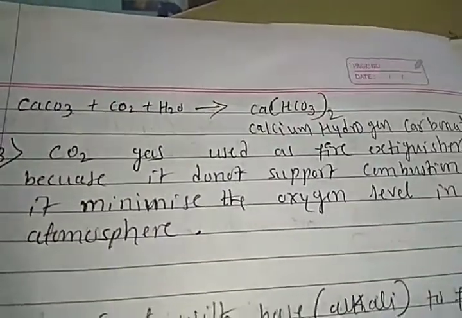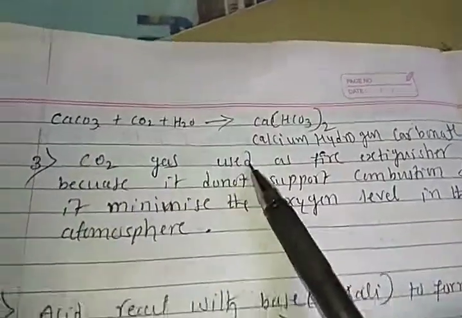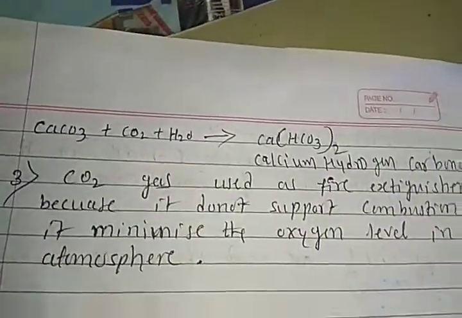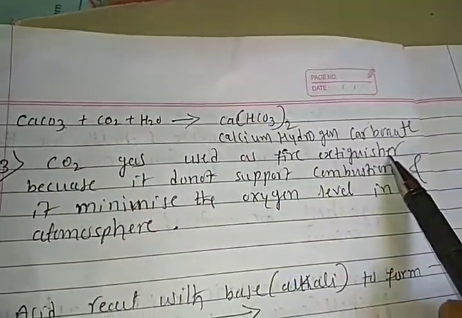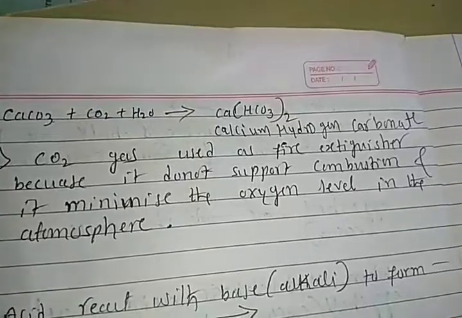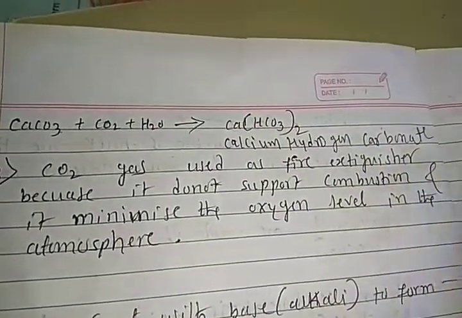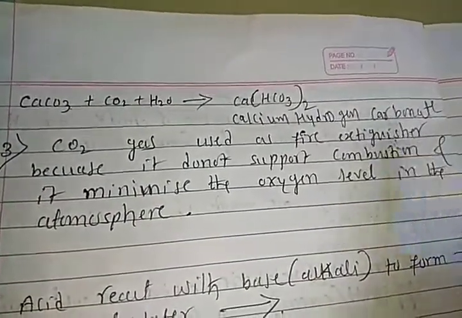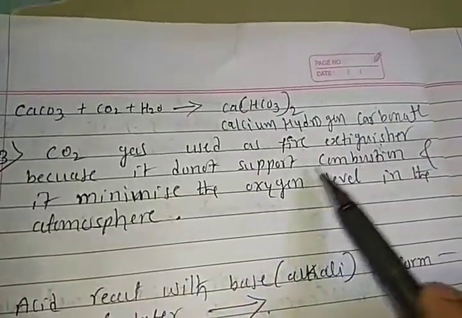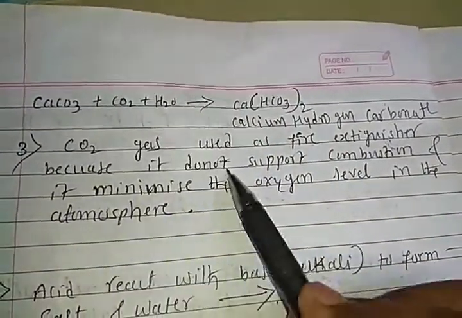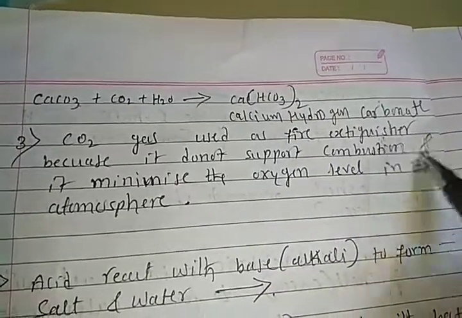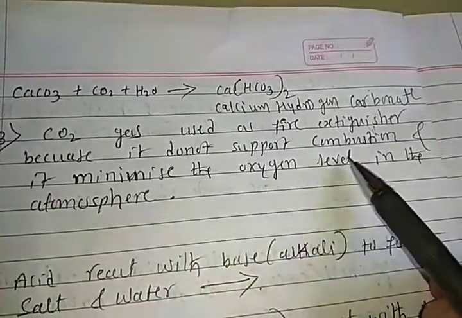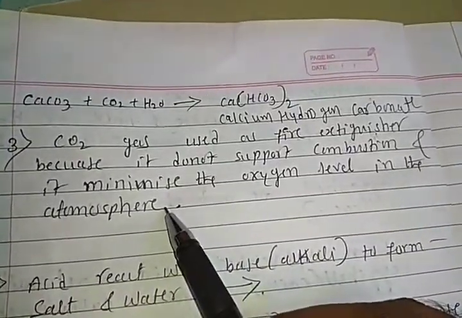One more, third application, students: carbon dioxide is used as a fire extinguisher. Carbon dioxide gas is used as a fire extinguisher. It means it stops the promotion of fire. It acts as a demoter of fire, right? Demoter of fire, because carbon dioxide does not support combustion, and it minimizes the oxygen level in the atmosphere, right?